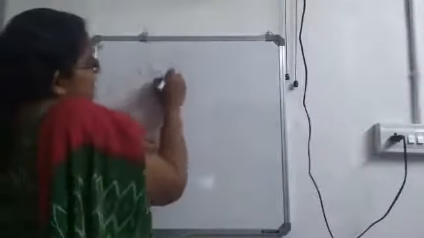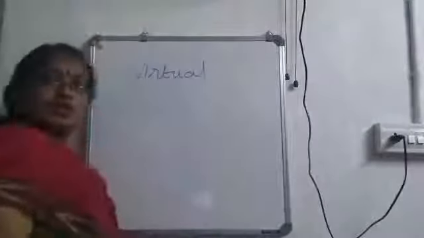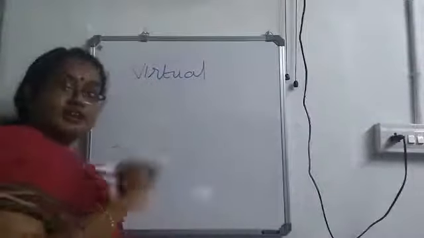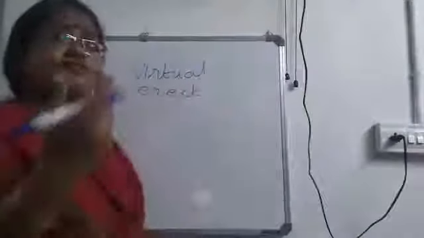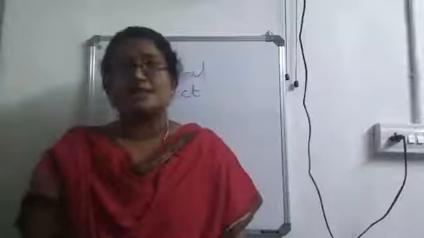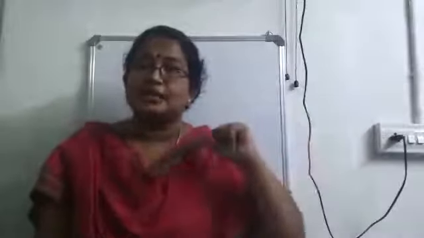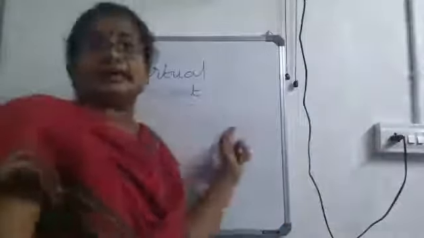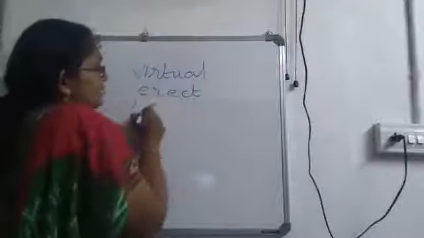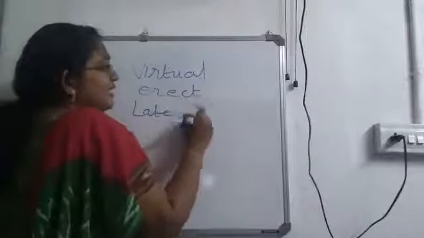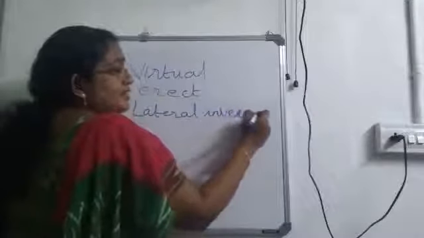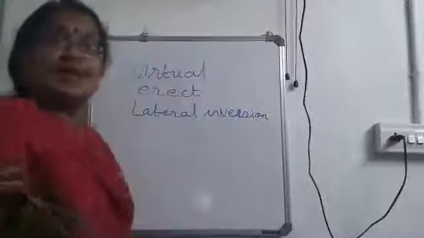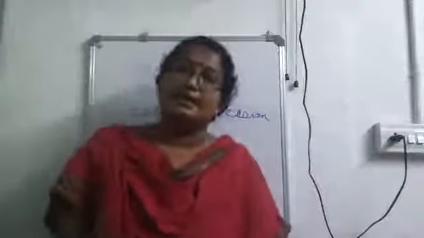That means what type of image is formed here? Virtual image. Okay. Now, what is the specialty of virtual image? It will be always erect. When you stand in front of a plane mirror, you will see yourself as such, not in an upside down manner. That means it is erect. Now, the third one what we learned is lateral inversion. If you raise your right hand, the image will raise its left hand, isn't it? So, lateral inversion is shown by a plane mirror.